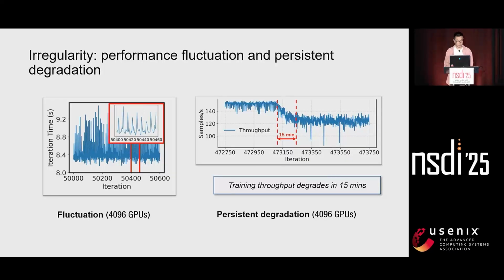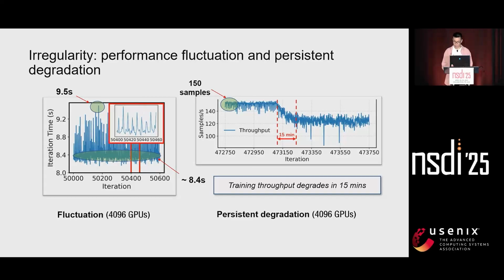In the left figure, we show the irregularity called fluctuation, which is often ignored due to its inconspicuous variation magnitude over individual iteration time. At the top of the figure, the iteration can reach 9.5 seconds, while the average iteration time is only 8.4 seconds. However, since the fluctuation is much more frequent during training, it can significantly increase the overall training time.